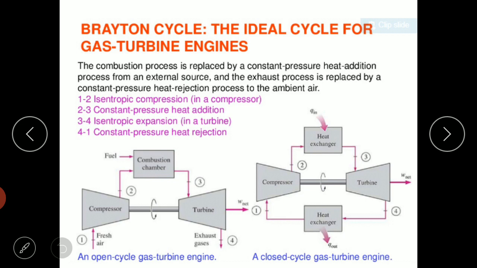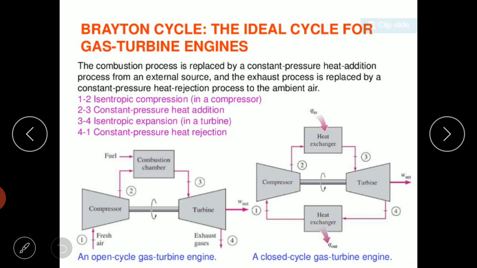So only air is coming out of the compressor. We will have a separate fuel supply system that will supply fuel into the combustion chamber. Then air and fuel will mix together, and that produces combustion. So you will have hot gases coming out of the combustion chamber, which expand in the turbine.